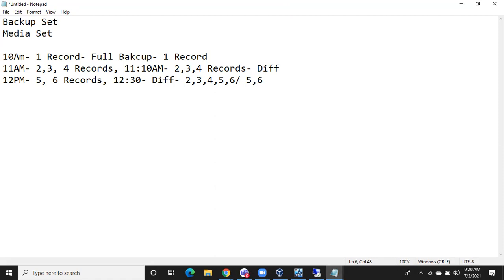It will track the data from the last successful backup, so 2, 3, 4, 5, 6. The answer is 2, 3, 4, 5, 6. Whenever you initiate a differential backup, every time the landmark for the differential backup is the last successful full backup. What is the last successful full backup? The 10 a.m. full backup. From 10 a.m., records 2, 3, 4, 5, 6 are added. So the 12:30 p.m. differential backup will cover 2, 3, 4, 5, 6.